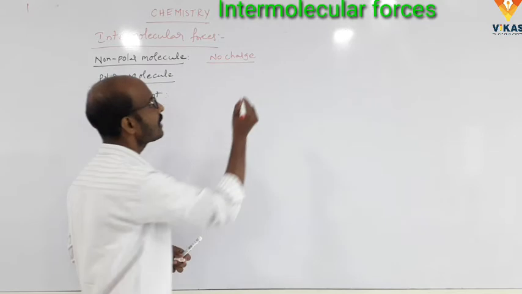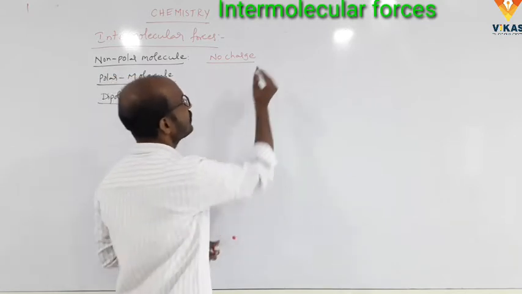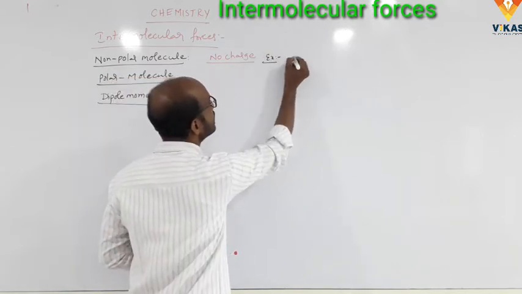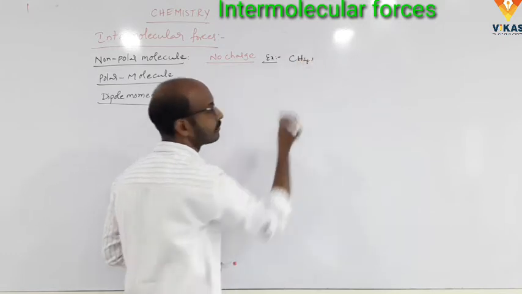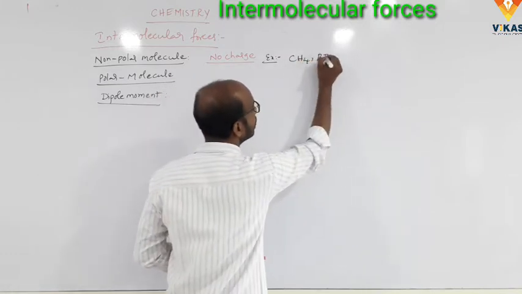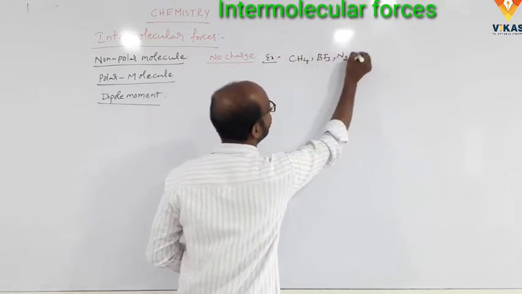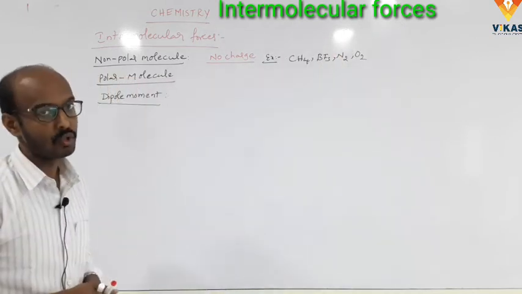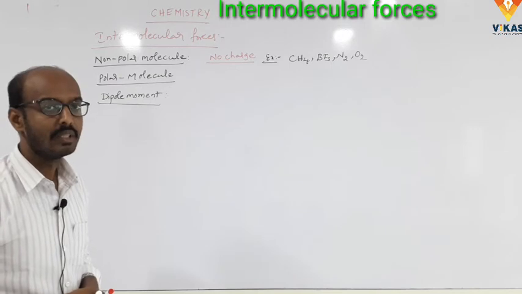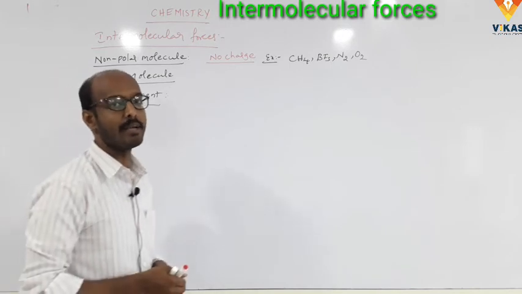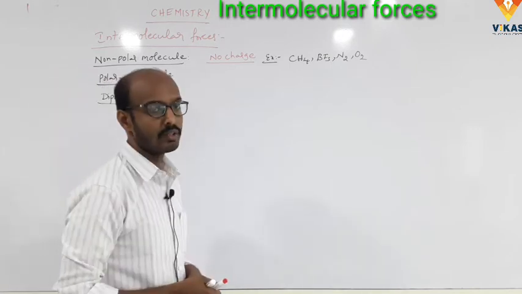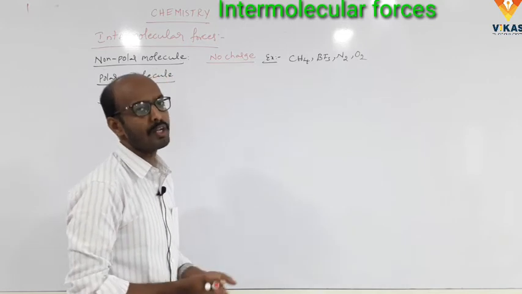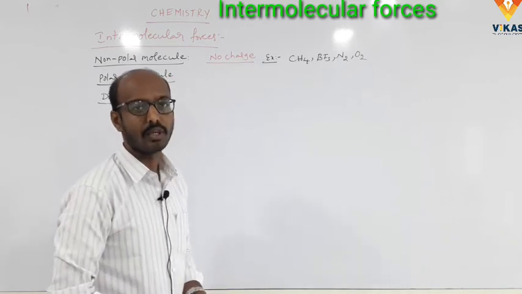What are examples of non-polar molecules? Examples are CH4, BF3, N2, O2. There is no charge on any atom in the molecule, so it is called a non-polar molecule.